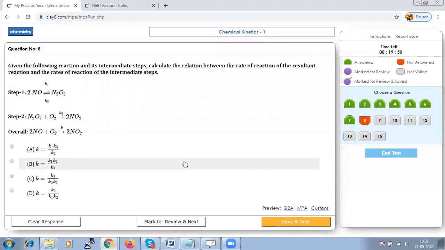They have given us a following reaction and its intermediate steps. Calculate the relation between the rate of the reaction of your resultant reaction and the rate of the reaction of the intermediate step. Two different values we have to relate.